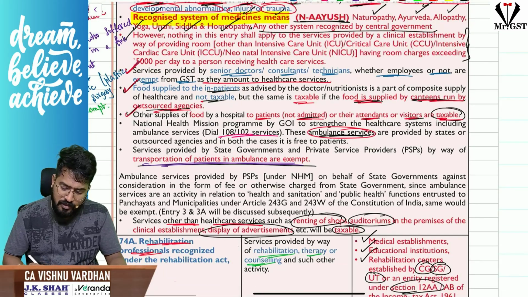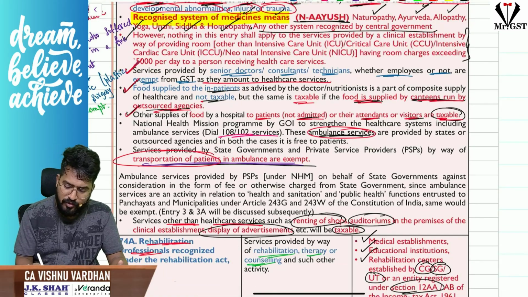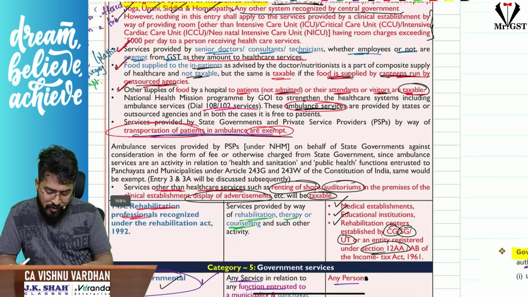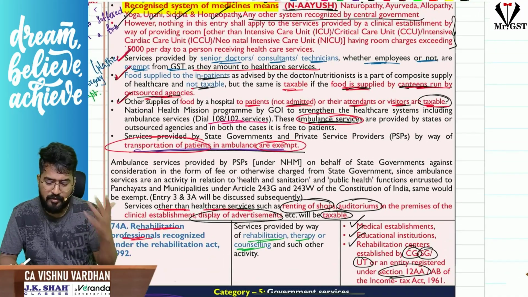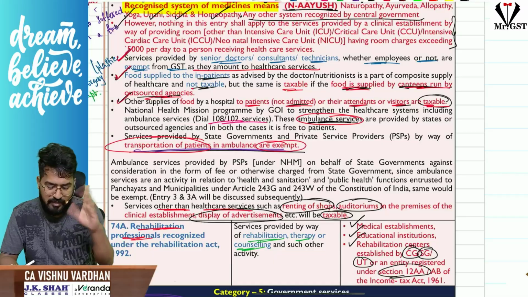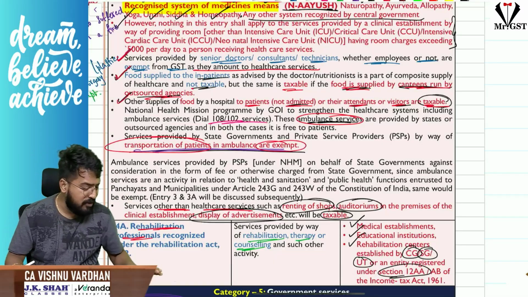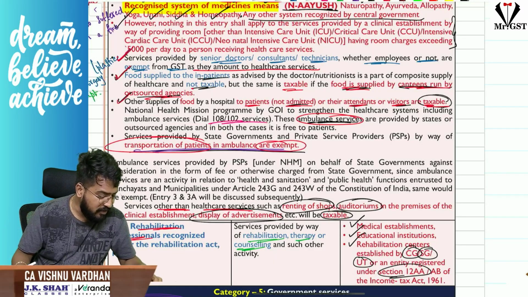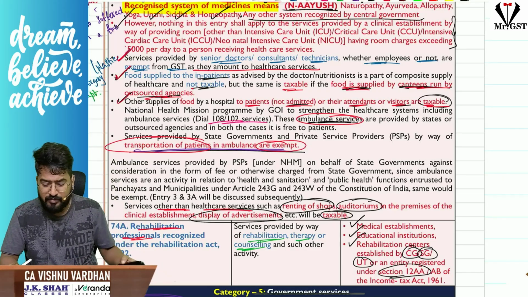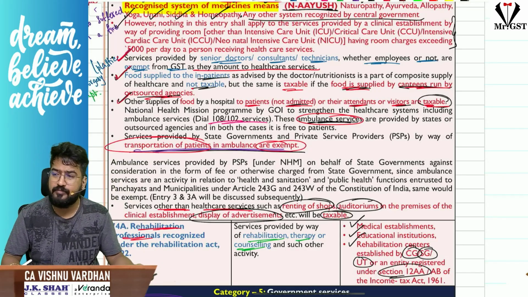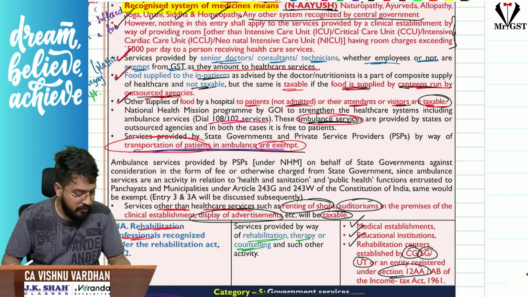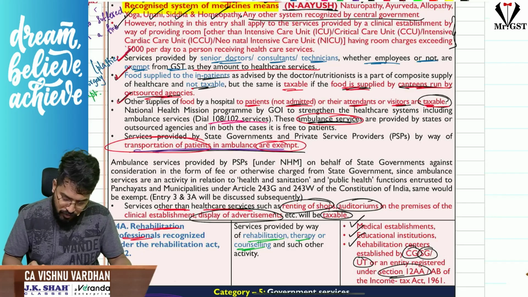Next, sir, ambulance services are exempt. Transportation of patients in ambulance, as I told you already, is exempt. No matter under what scheme, that is 108, 102, whatever it is, that ambulance service is exempt, sir. Remember that. Who is providing, private or public person, government, all that stuff, it doesn't matter. Ambulance service is ambulance service, exemption is exemption. Am I clear? So that is with respect to that.